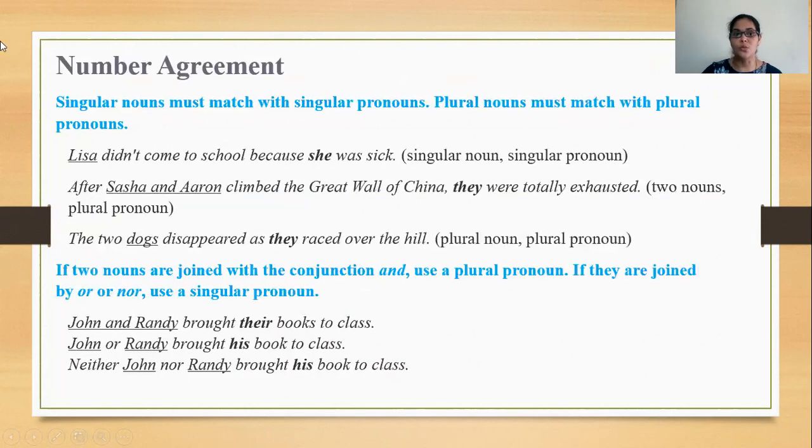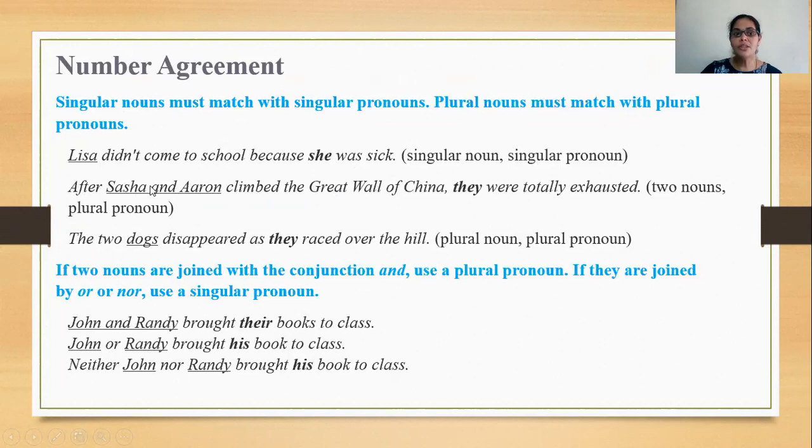So, the first one, number agreement, which is very simple and easy. Singular nouns must match with singular pronouns. We know that. Plural nouns must match with plural pronouns. So if you see here, Lisa did not come to school because she was sick. Now Lisa is singular. That's why the pronoun is also singular.